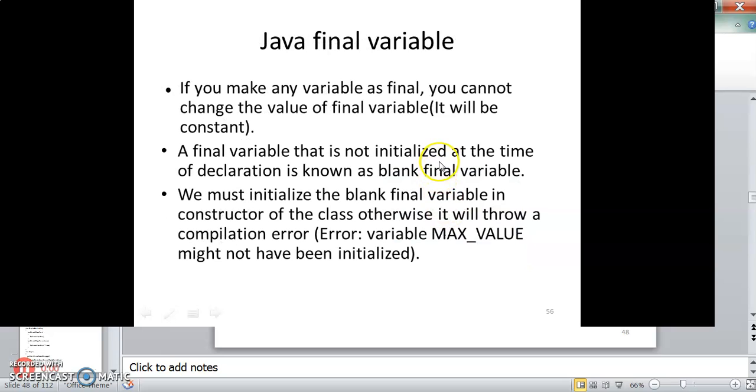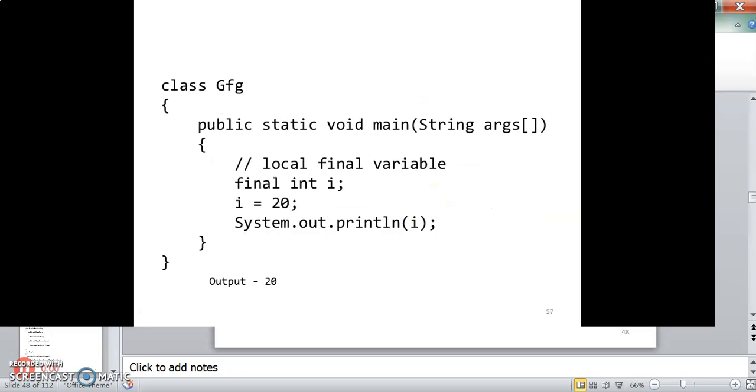If you make any variable final, you cannot change the value of the final variable at all. A final variable that is not initialized at the time of declaration is known as a blank final variable. We must initialize the blank final variable in the constructor of the class, otherwise it will throw a compilation error.